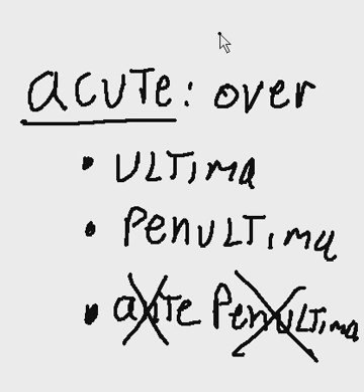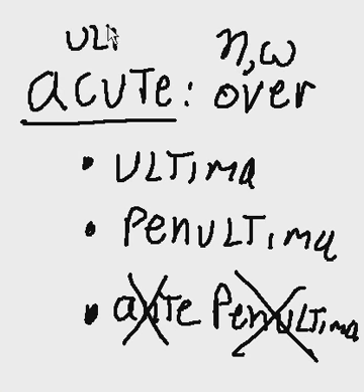And that's once again if the ultima has an iota or an omega in it. If the ultima has an iota or omega, long vowel, then the acute will go over the ultima or the penultima, but never the antepenultima.